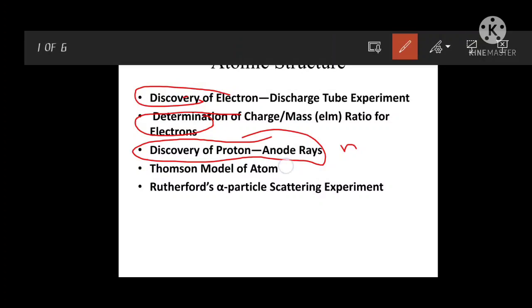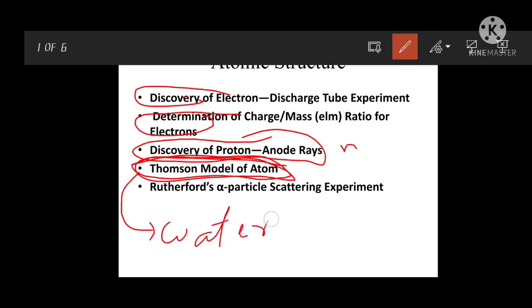That is the Thomson model of atom. The first and foremost explanation for atom stability is the Thomson model, also called the watermelon atomic model.